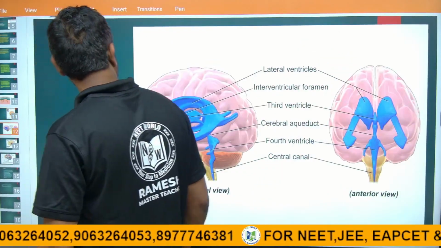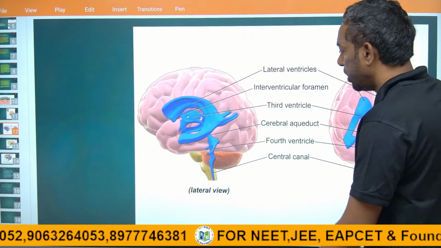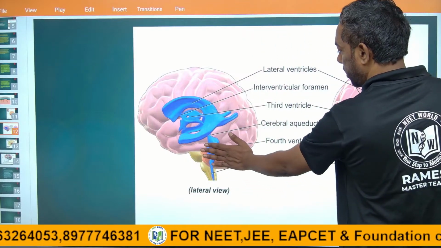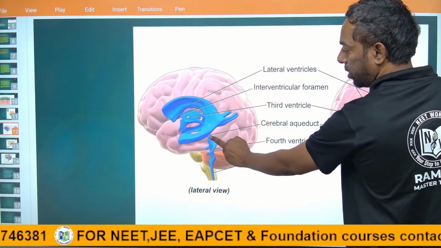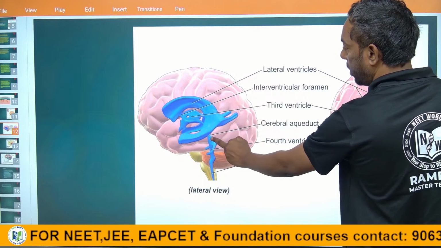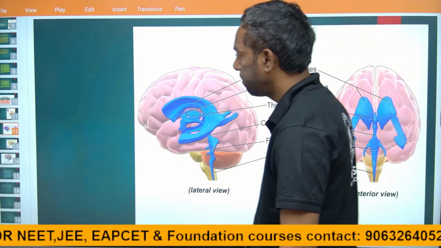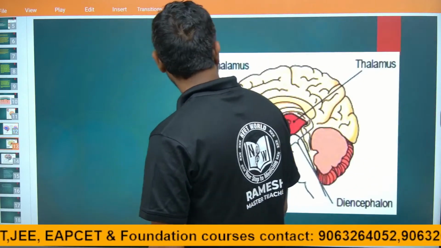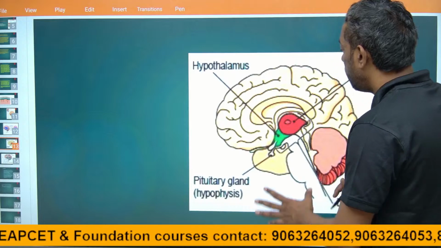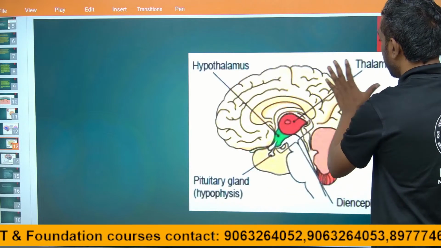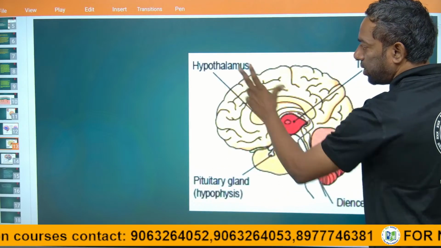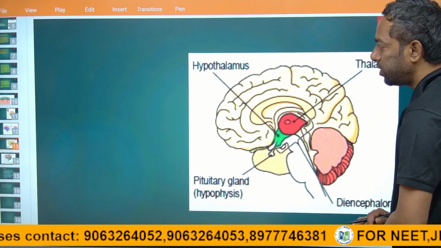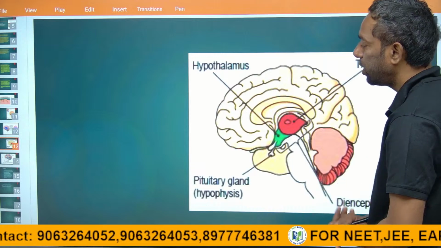Look into this. This is the brain stem. Okay, the cerebral aqueduct is in the midbrain. Yes, this is the forebrain, thalamus, hypothalamus. The pituitary gland is attached to the hypothalamus in the forebrain.